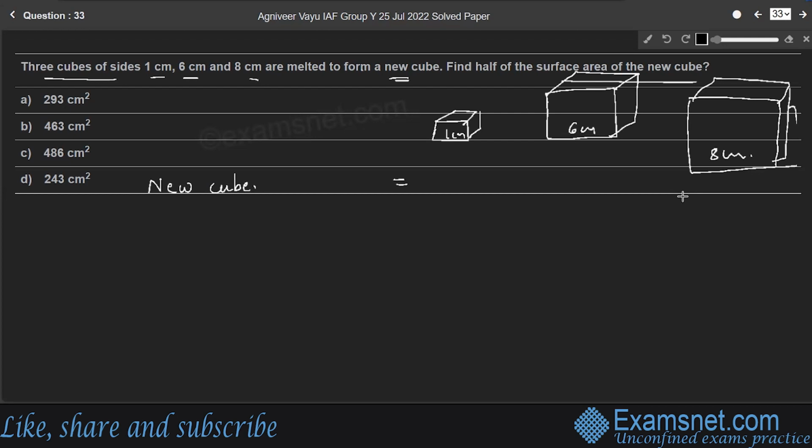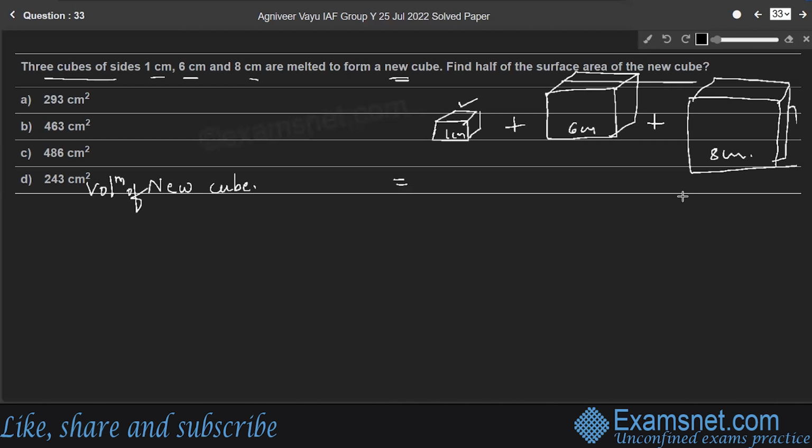So the volume of this new cube becomes the sum of the volumes of the 3 individual cubes. Therefore, we'll consider the volume of the new cube is equal to the volume of the first cube, whose side is 1 centimeter.